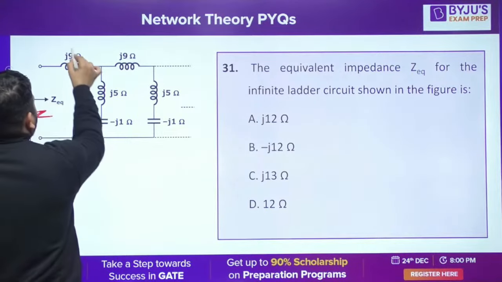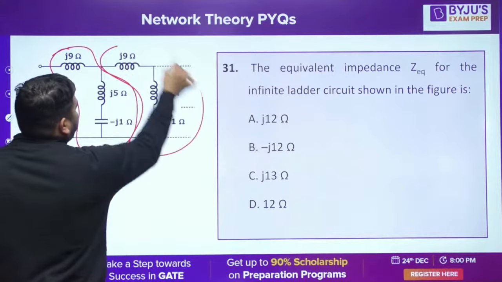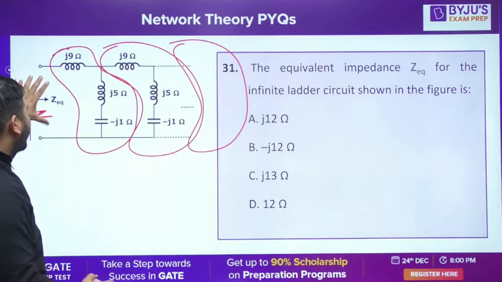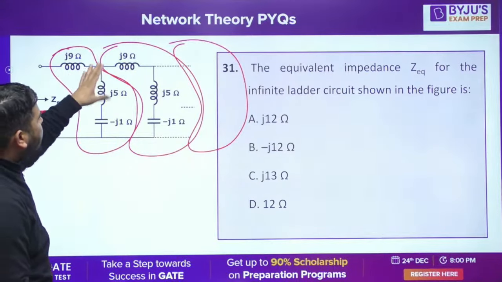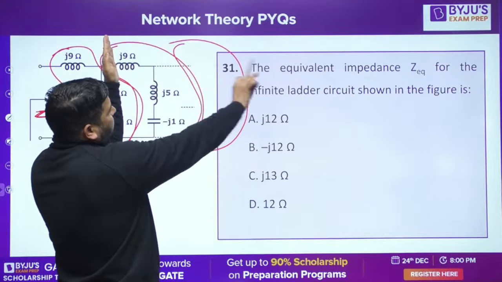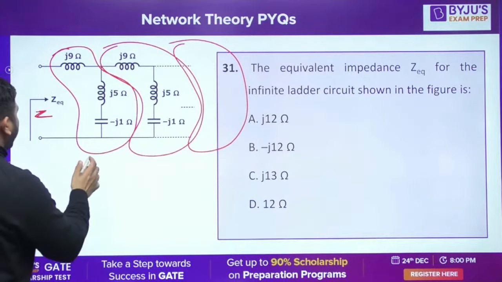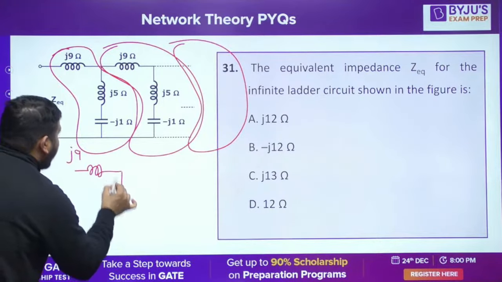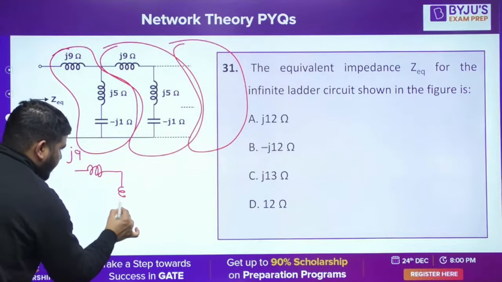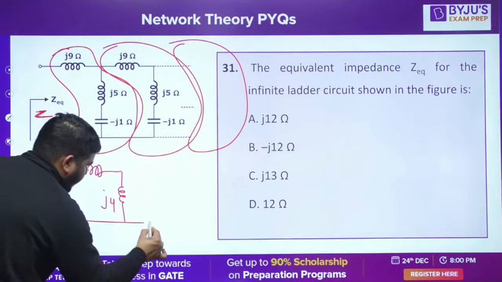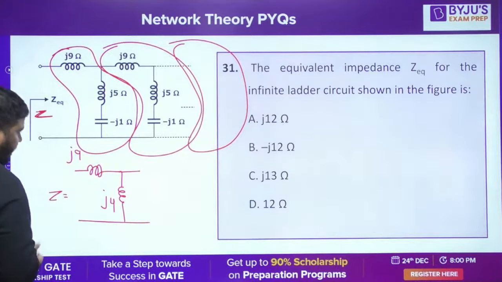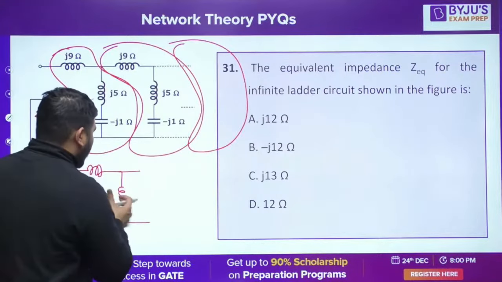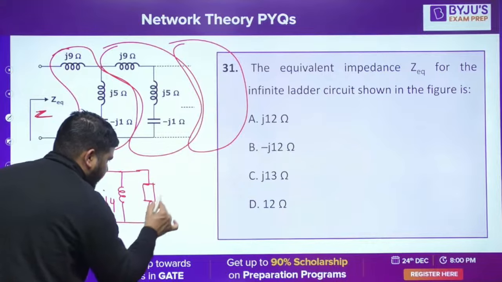You can see that this ring is repeated again and again. So if the total equivalent is assumed as Z, and if we remove this first ring, then also the equivalent impedance of remaining ladder is again Z. So what you can do is, j9 here, and here you can combine them. If you combine them, it will become j4. Now the equivalent is Z. I removed this first ring, and the remaining ladder will also have the same impedance Z.